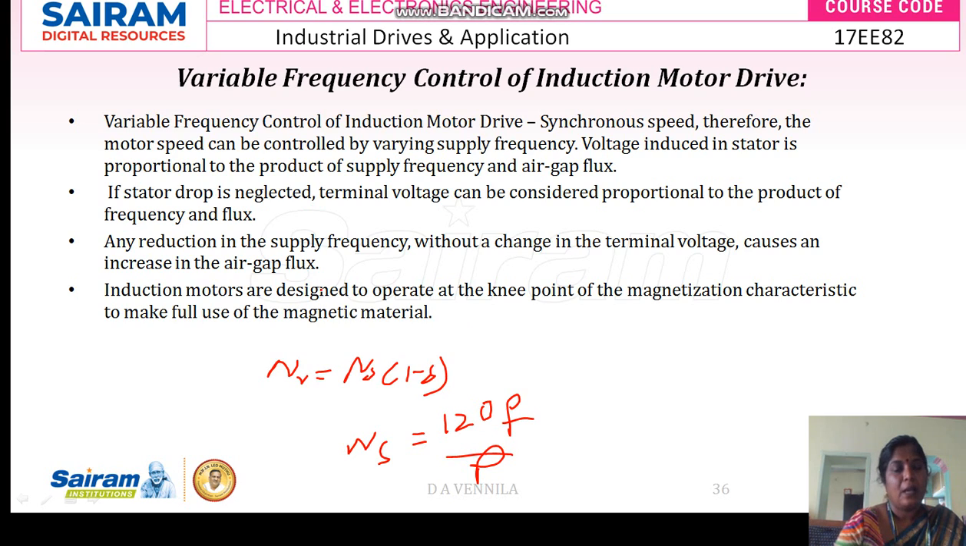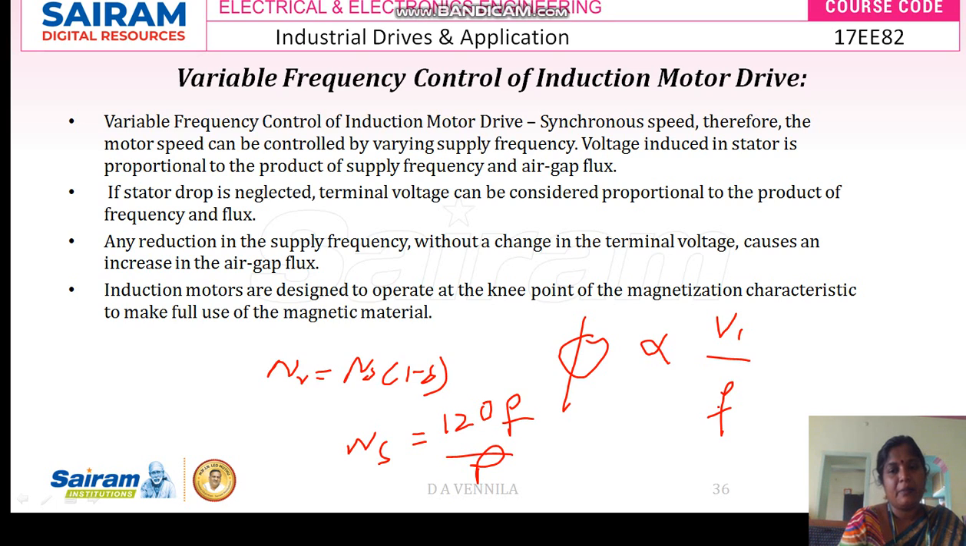And also one more concept, that is the flux. Here flux is very important. The flux is directly proportional to V1 divided by f. So if you increase or decrease the frequency, your flux will increase or decrease accordingly. In what way are we going to increase or decrease the frequency? The rated frequency should be less than the supply frequency, or the rated frequency should be greater than the supply frequency. In that way we increase or decrease the frequency.